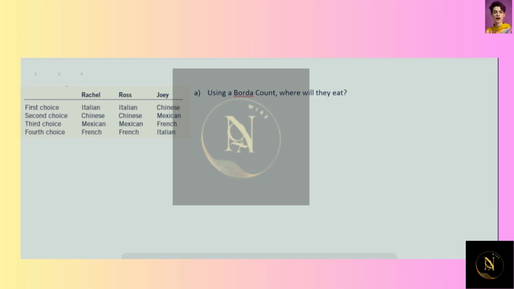We're given this table that is Rachel, Ross, and Joey's preferences on where they like to eat dinner tonight. The first part is asking us to use a Borda count to determine where they're going to eat. So the Borda count is just a voting method where the first place vote is worth more than the second place vote, which is worth more than the third place vote, et cetera.